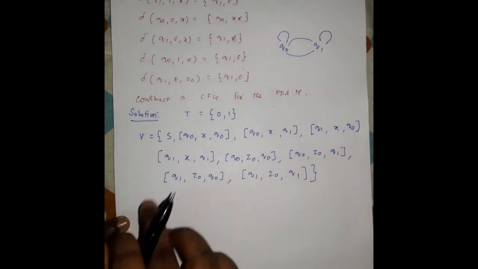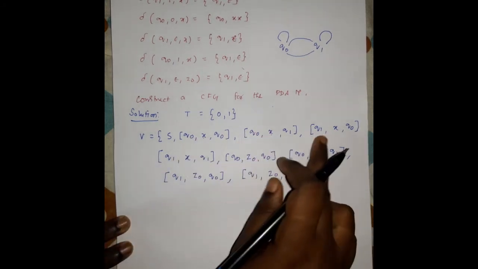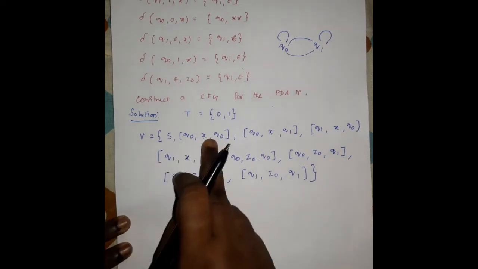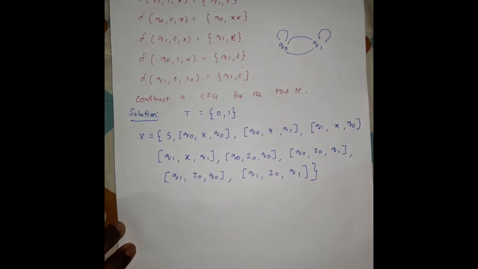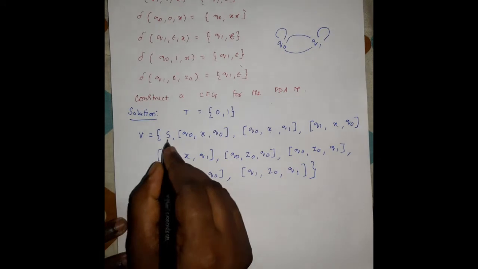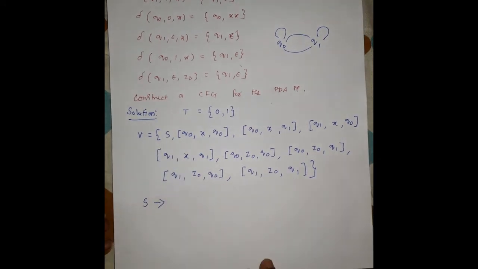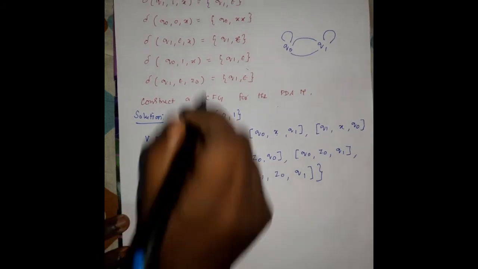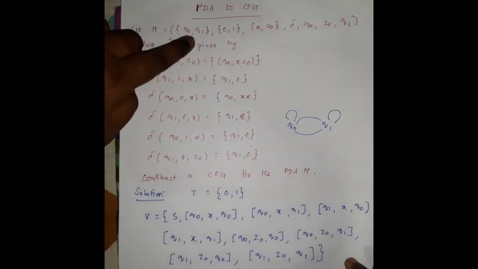For the next step we have to write the grammar for each and every variable in the given grammar. There are 9 variables, so we have to write production rules for each of them. The first variable is capital S. For this variable we have to write the production rules. There are two states, one is q0 and another one is q1.